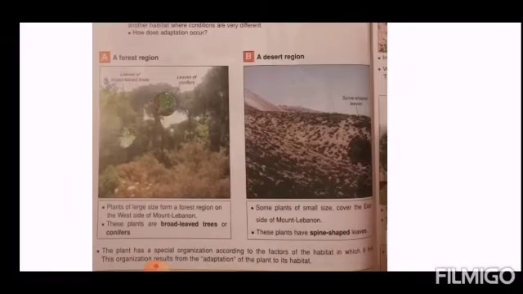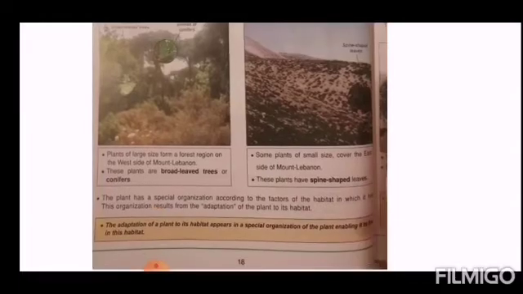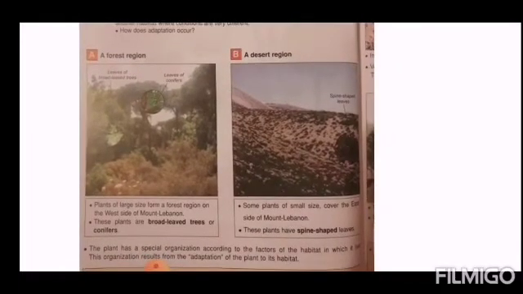The plants that live in the forest are large in size, such as the coniferous trees. The conifer plants have spine-shaped leaves.